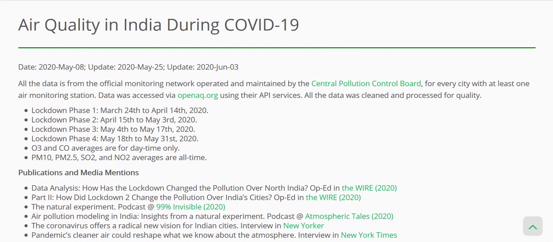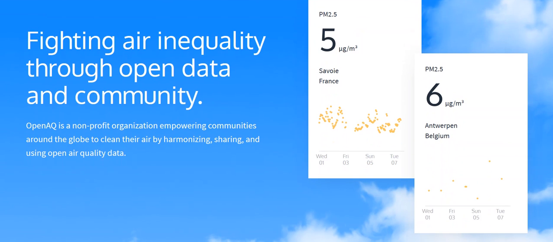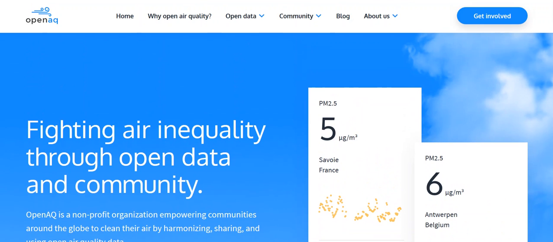So we would definitely like to give a big thank you and a hands up for the website. Anybody doing air quality research anywhere in the world, I definitely encourage them to go to the site and use their API services and also their AWS S3 bucket services to access information directly and use it for their own air quality assessments.